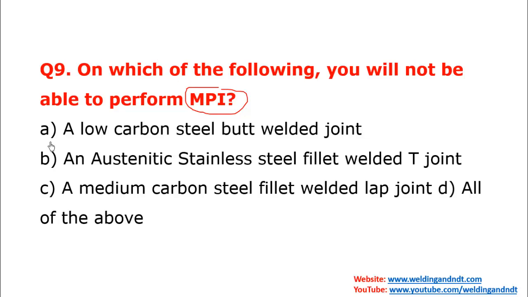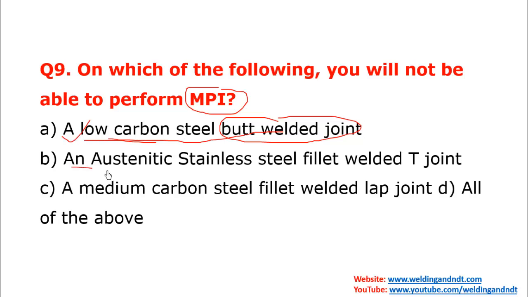So we'll see the answer. Option A is low carbon steel butt welded joint. See, butt welded joint is nothing but they have given to deflect your mind. You have to see the material, low carbon steel. So low carbon steel can be magnetized, hence here MPI can be done.